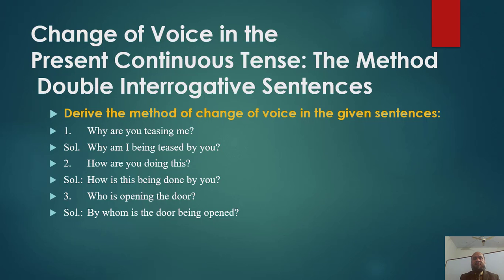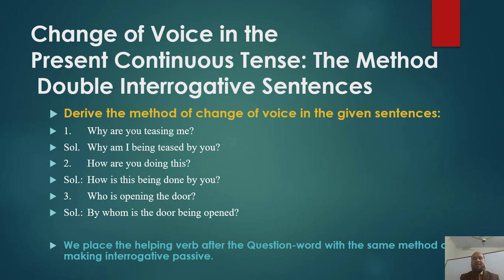Observe the change. Number 3, who is opening the door? Its solution is, by whom is the door being opened? Dear students, observe the change of voice in the double interrogative sentences. What is your conclusion? We place the helping verb after the question word with the same method of making interrogative passive.